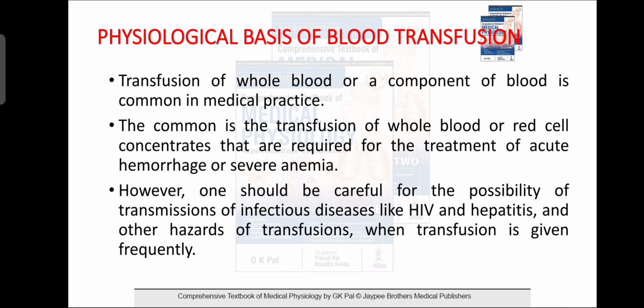Transfusion of whole blood or components of the blood is common in medical practice. The most common is the transfusion of whole blood or RBC red cell concentrate, required for the treatment of acute hemorrhage or severe anemia. However, one should be very careful about the possibility of transmission of infectious disease like HIV and hepatitis, and other hazards of transfusion when transfusion is given frequently.